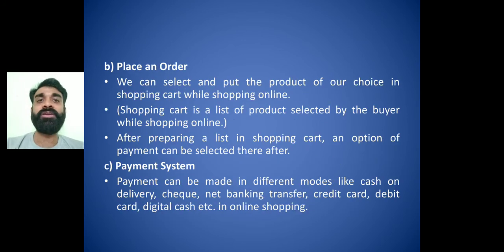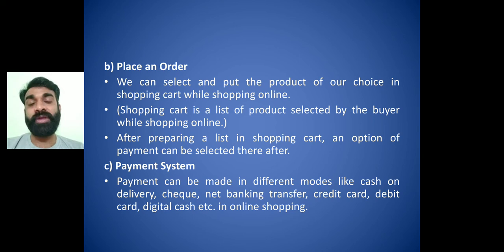Then place an order. Once you have registered, you need to click on the buy now option. It will go into the online shopping cart. This cart is going to display what offers are available, the actual price that you are going to pay for the product, and the address on which you desire to deliver it.